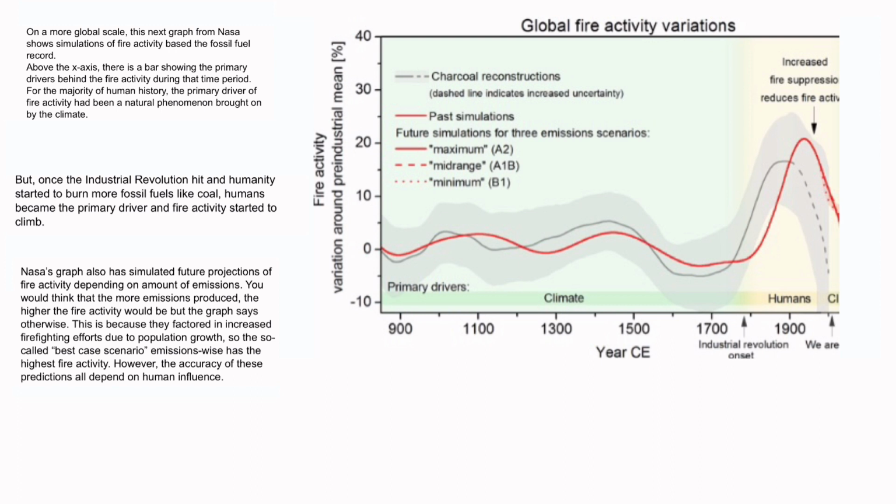NASA's graph also has simulated future projections of fire activity depending on the amount of emissions. You would think that the more emissions produced, the higher the fire activity would be, but the graph says otherwise. This is because they factored in increased firefighting efforts due to population growth, so the so-called best-case scenario, emissions-wise, has the highest fire activity. However, the accuracy of these predictions all depend on human influence.